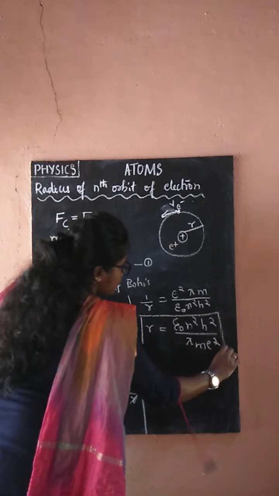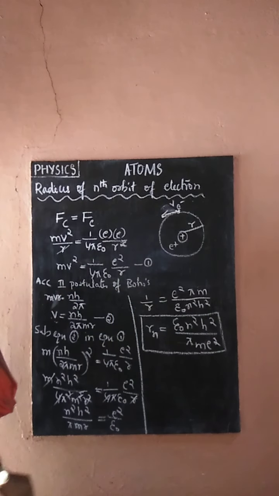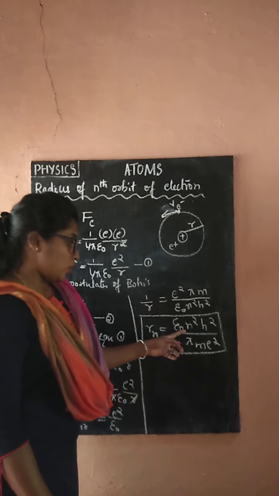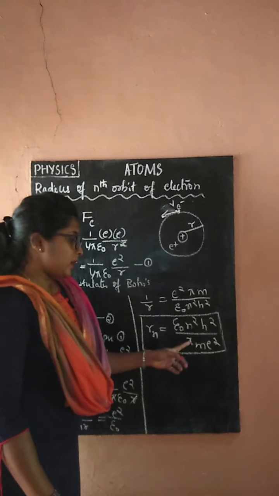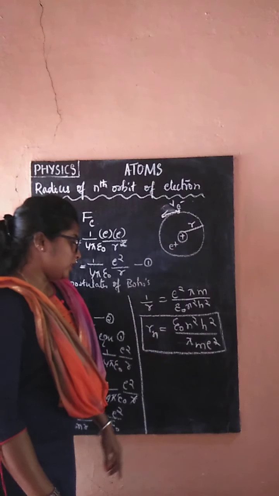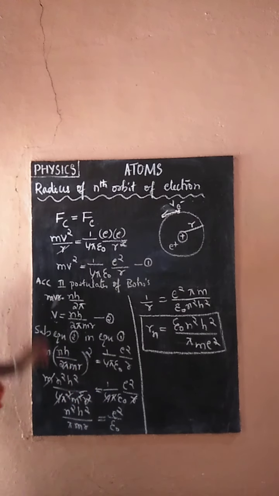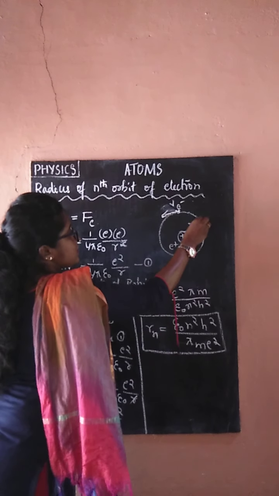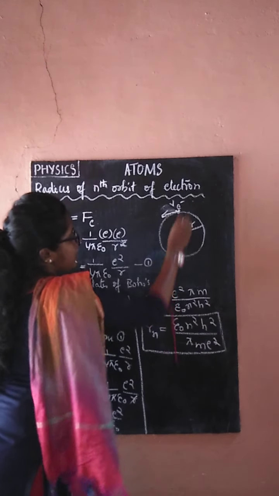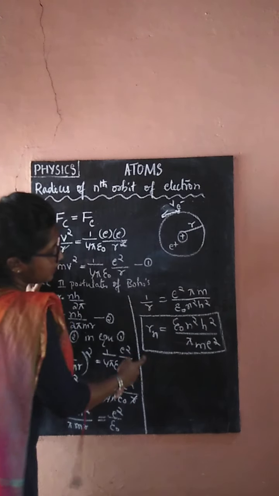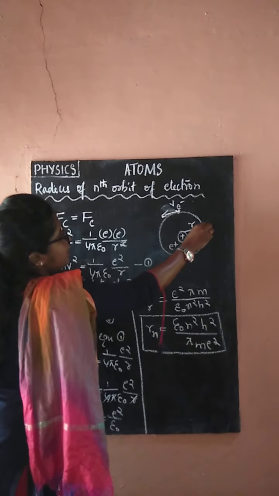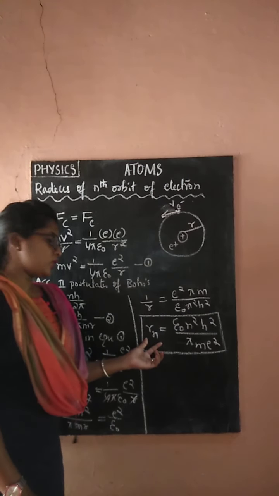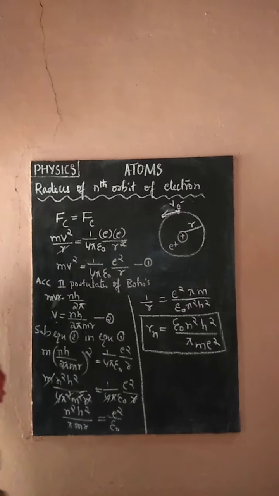This is the formula for the radius of the nth orbit of the electron: Rn equal to epsilon naught n square h square by pi m E square, the radius of the nth orbit of the hydrogen atom. To get the first orbit of the hydrogen atom, I can put the value 1 for n.